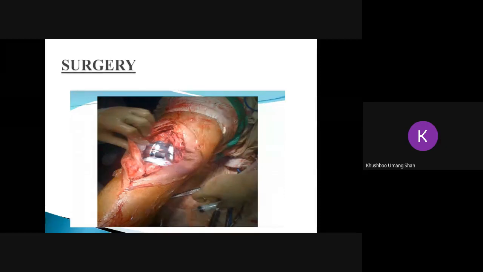This is the image of a traditional approach, in which you can see the scar length is quite bigger. The approach used in surgery is the anterior approach. An anterior medial scar is there on the front part of the knee. They take an incision on the knee, the superficial skin is cut, deeper tissues are cut. There is a bone driller available, so they drill the bone and resurface the femoral condyles and the tibial condyles. The ACL ligament is also excised in this particular operation.